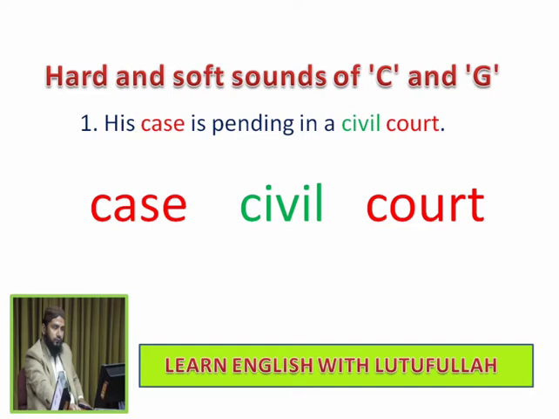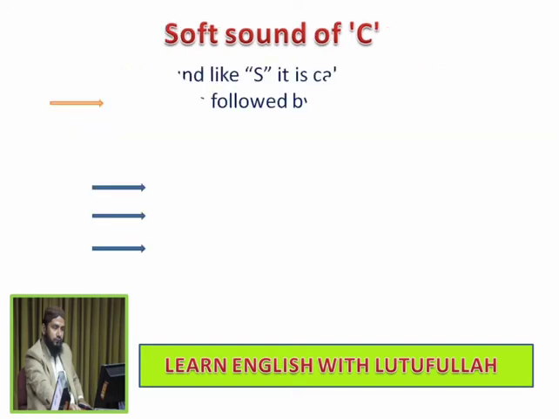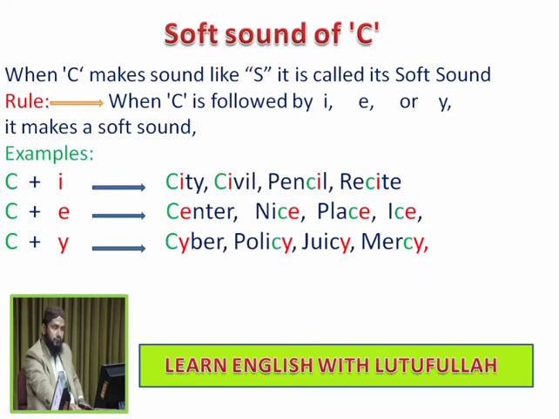Are there any rules where to pronounce S and where to pronounce K in letter C? We are going to learn these rules in this video. First of all, let us see what is the rule for soft sound of C. When C makes sound like S, it is called its soft sound. When C is followed by I, E or Y, it makes a soft sound.